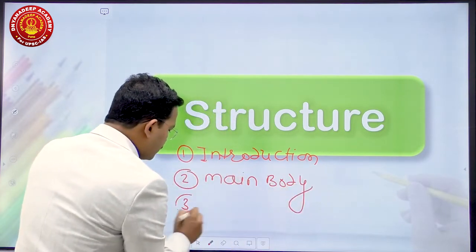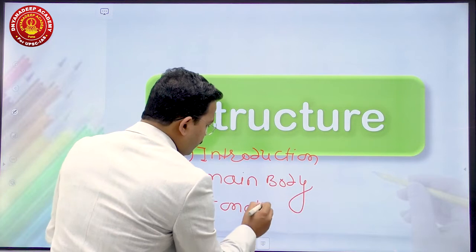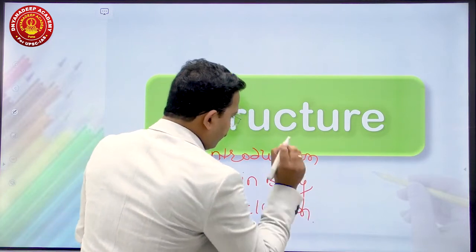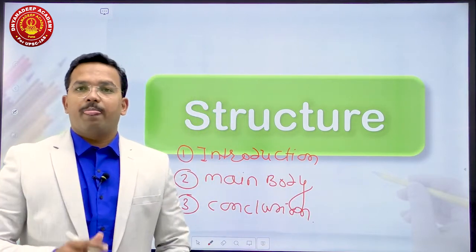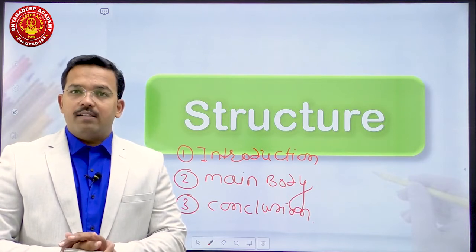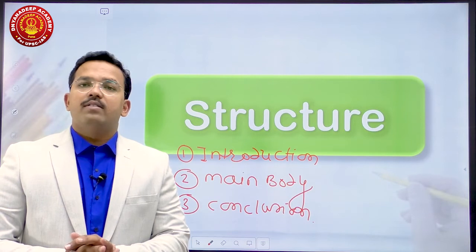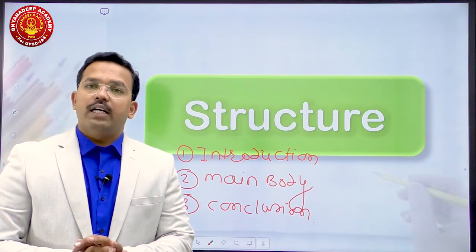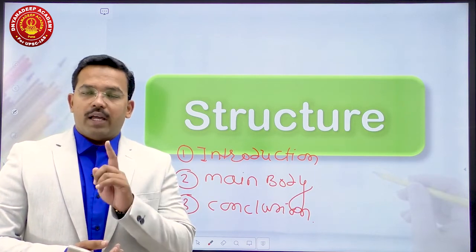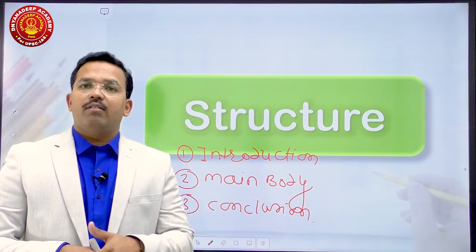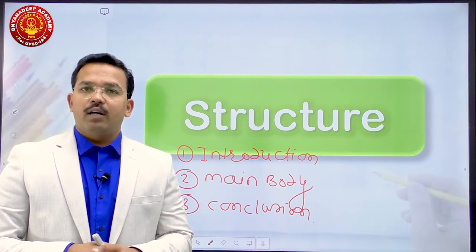And third, it is about conclusion of the answer. So, first thing, the structure of an answer involves these three important dimensions. First, introduction. Second, main body. Third, it is conclusion. So, every one of your answers should have introduction, main body and conclusion.